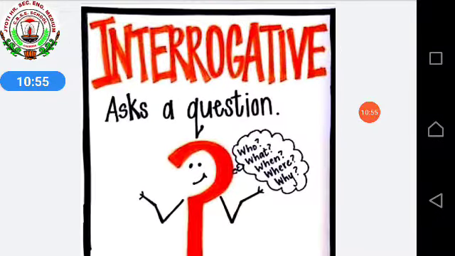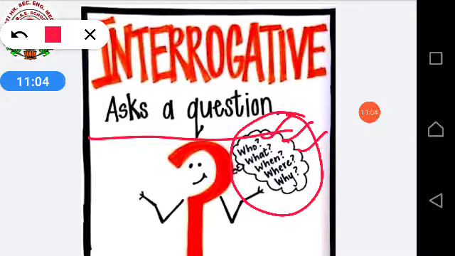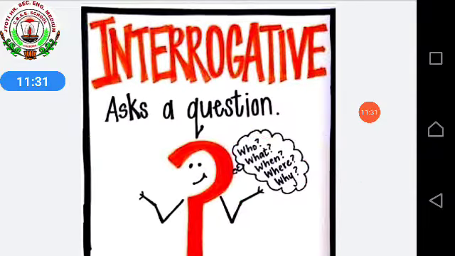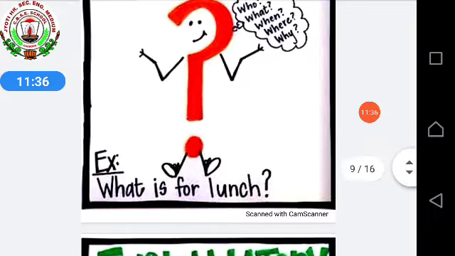Next, interrogative asks a question. In interrogative sentence, what we are doing? We are asking questions. See, it's given over here. And the question starts from who, what, when, where, why. Many a times in your book also they can ask you to start the question with WH words. So when they will be asking you to start the questions with WH, then you will be taking who, what, when, where and why. Example, what is for lunch? Question mark.